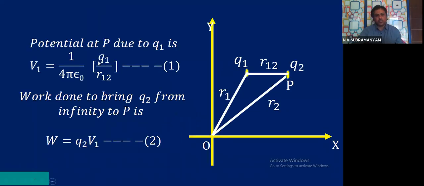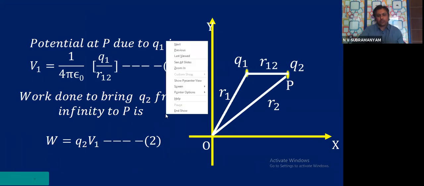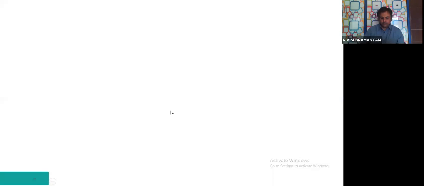See, first step: potential at P due to Q1, V1, is 1 by 4 pi epsilon 0 Q1 by R12. Call this equation number 1. Then, work done to bring Q2 from infinity to P. Here I want to explain one important thing, if you remember